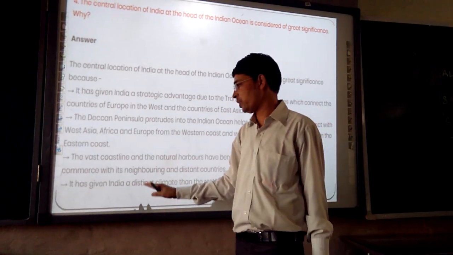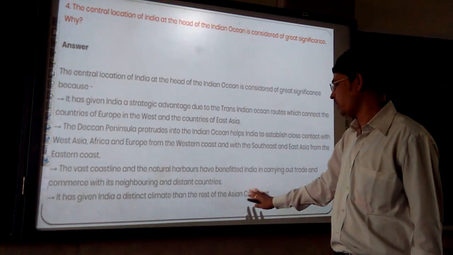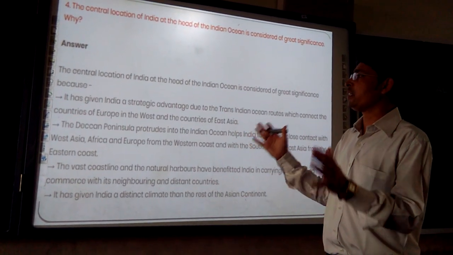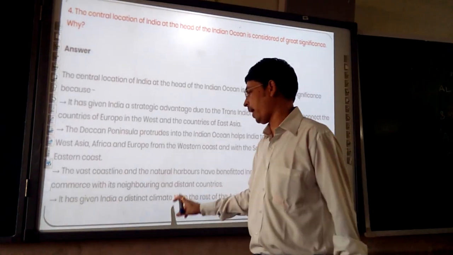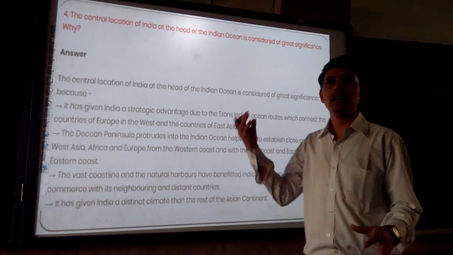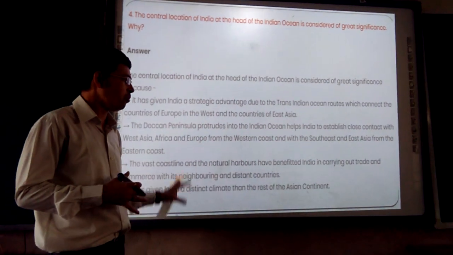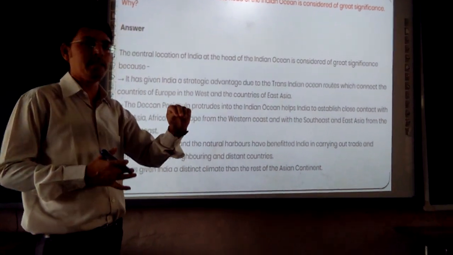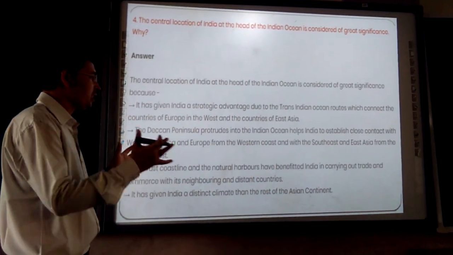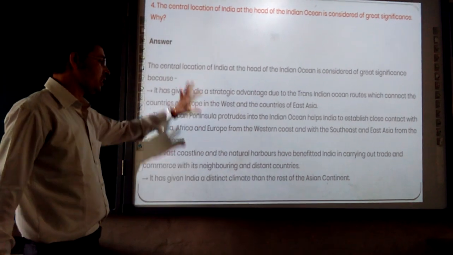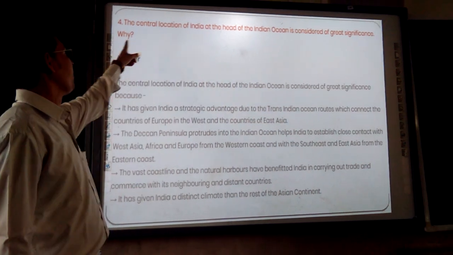The last point: it has given India a distinct climate from the rest of the Asian countries. As we have the central location in the Indian Ocean, we have a great climatic effect, and with that the monsoon wind comes. How the monsoon winds come, we will discuss in more detail in chapter number 4, climate. At that time I will discuss how the southernmost point of India, the peninsular plateau and everything make India such a good condition that we have the great significance of the central location.